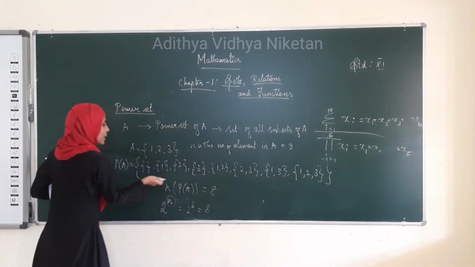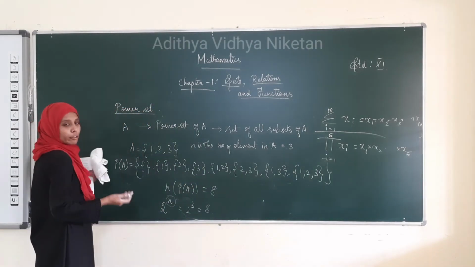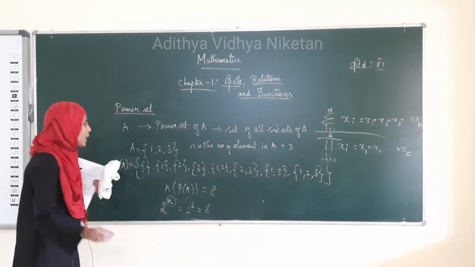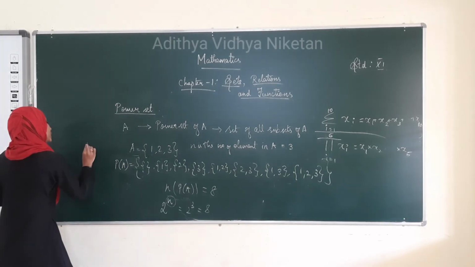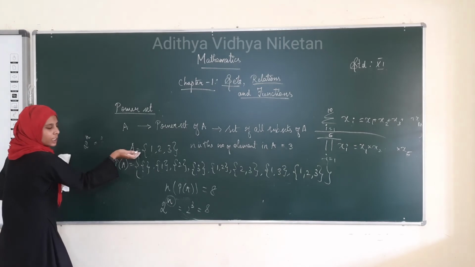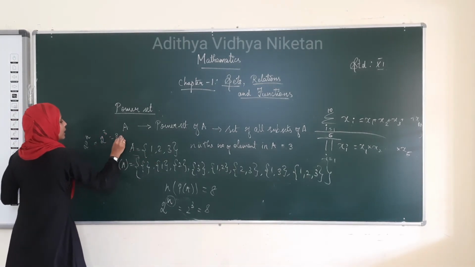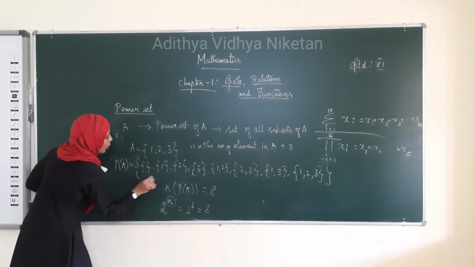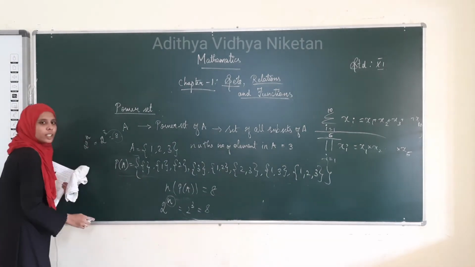If you want to find the number of elements in the power set, what do we have to know? We have to know the number of elements in A. If we have the number of elements in A, we can use the formula 2 power n. For this A, the number of elements is 3, so 2 power 3 is equal to 8. Therefore, 8 is the number of elements in the power set of A. Don't get confused, okay? Number of elements in the power set of A.